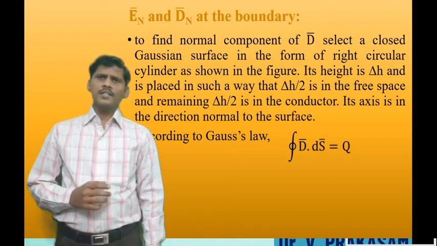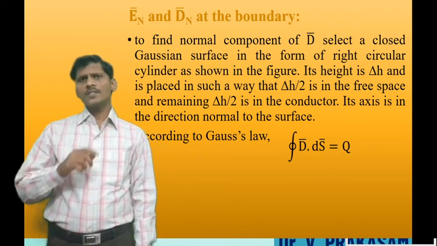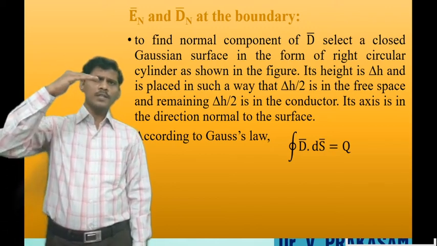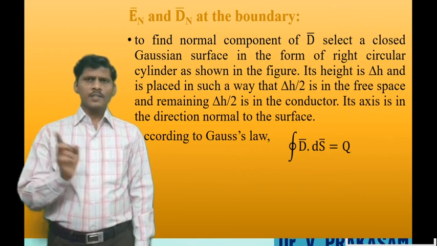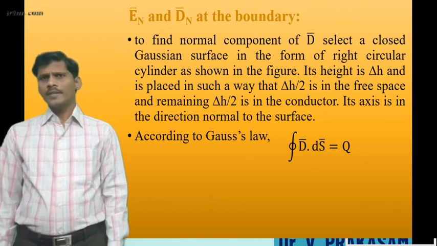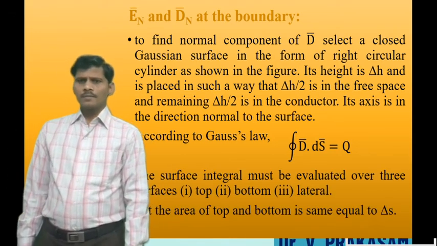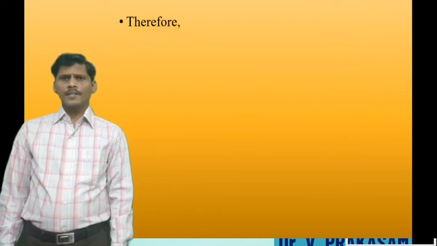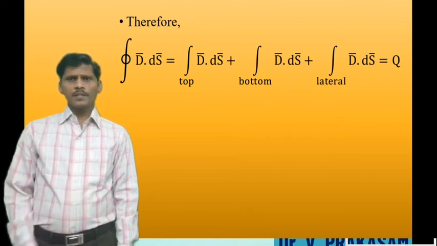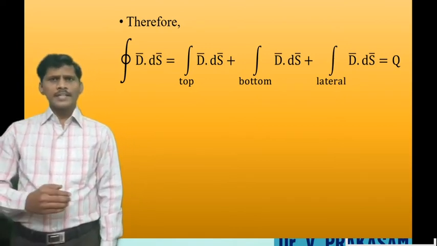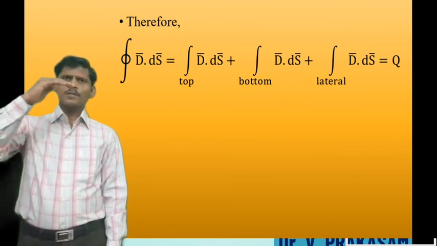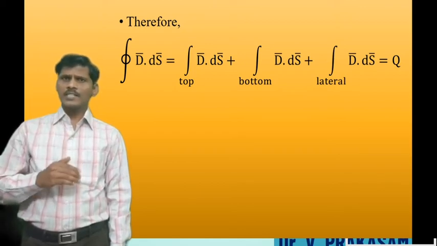Now consider the Gaussian surface. That closed Gaussian surface can be evaluated in three parts: the top of the cylinder, the bottom of the cylinder and the side of the cylinder. So the closed surface integral of D dot dS is the top integral of D dot dS plus the bottom integral of D dot dS plus the side or lateral integral of D dot dS, equal to Q.